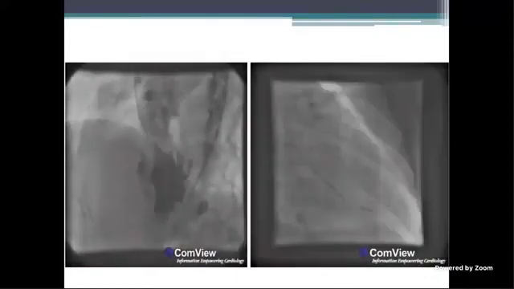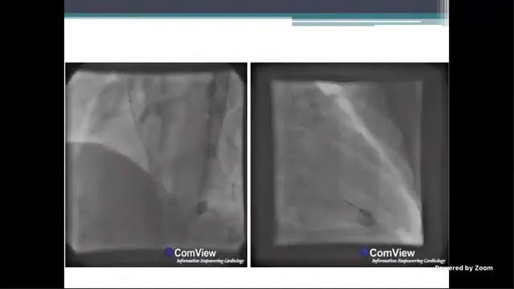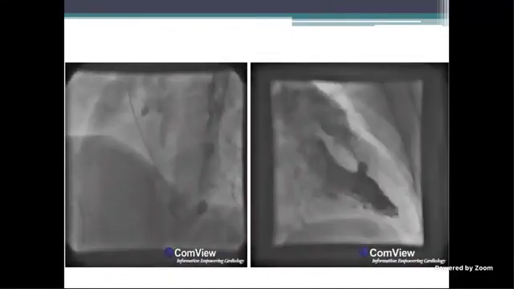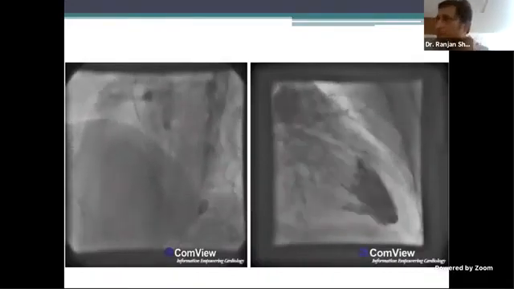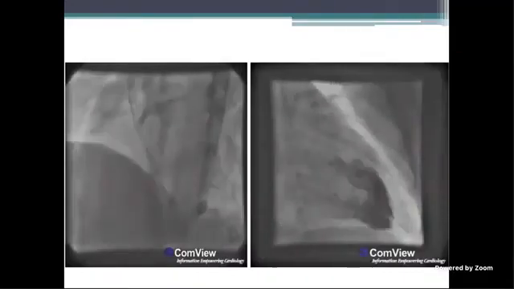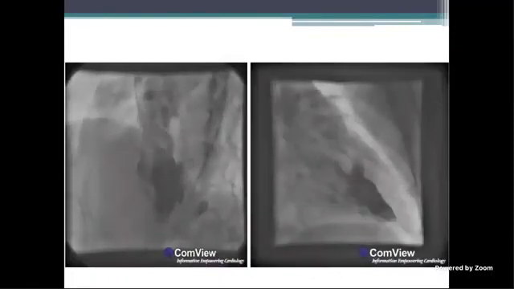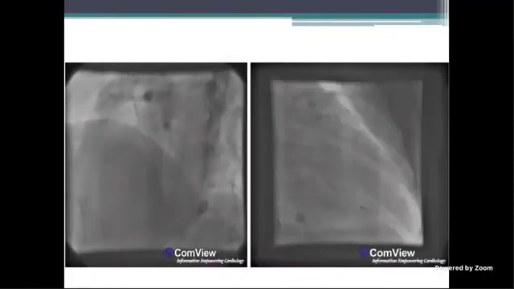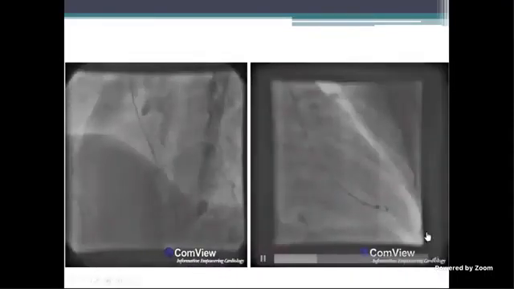And they are in normal good contractility. On the right side, we are also filling.